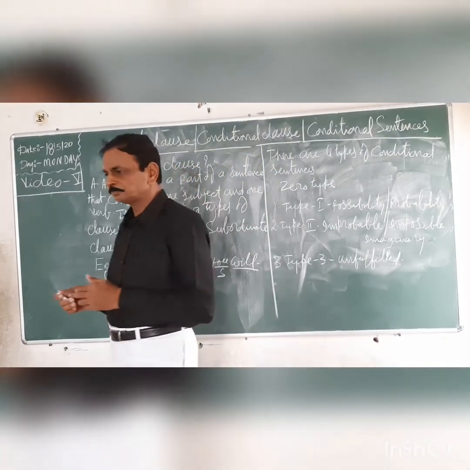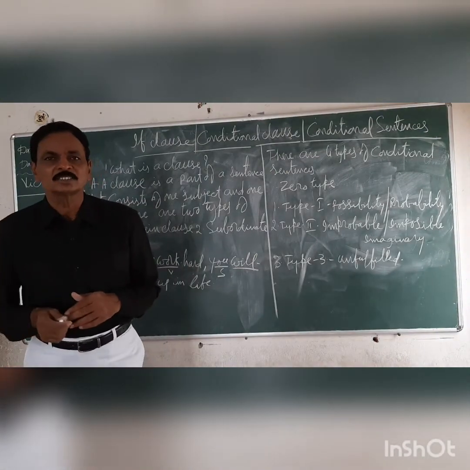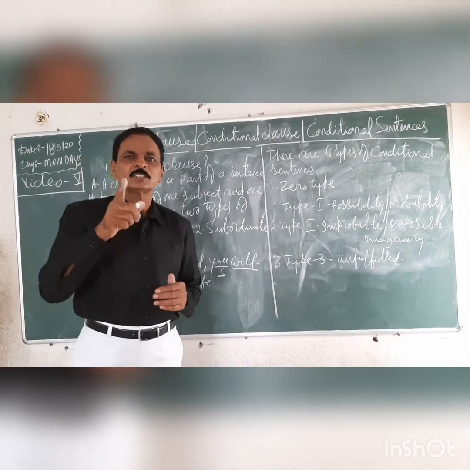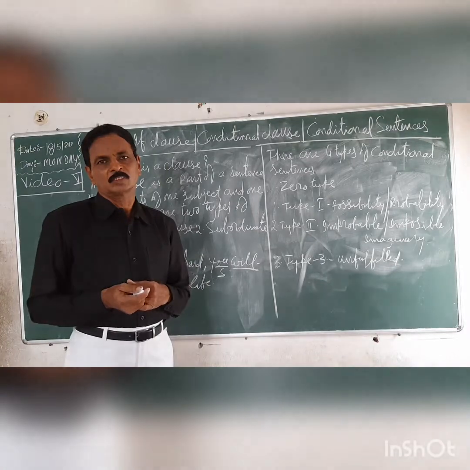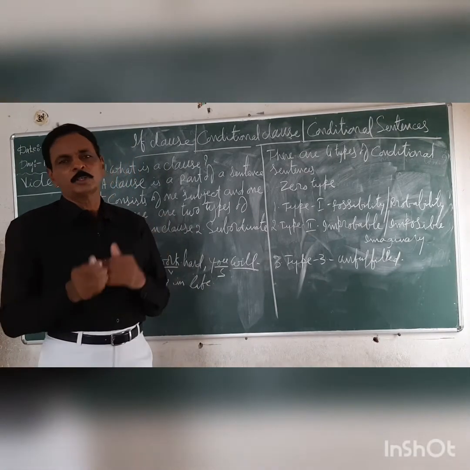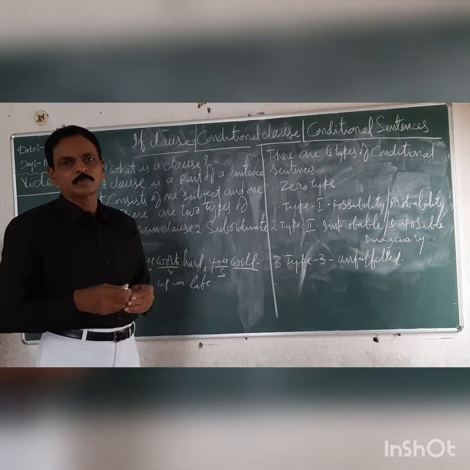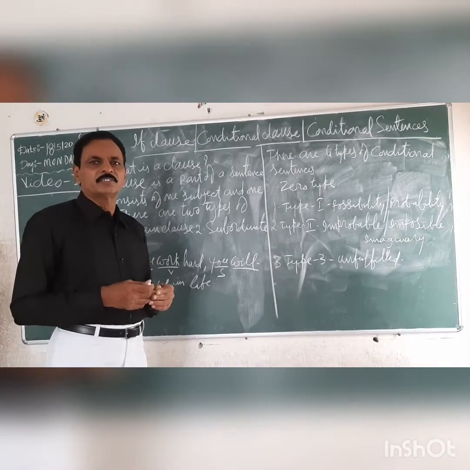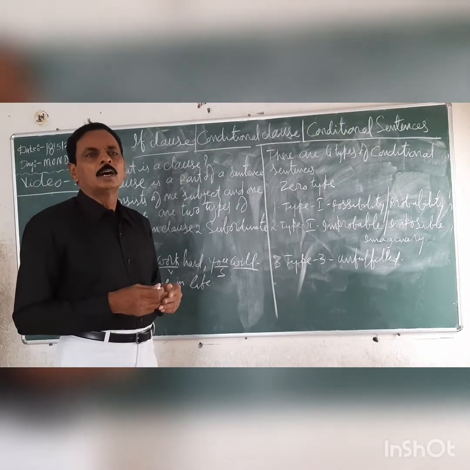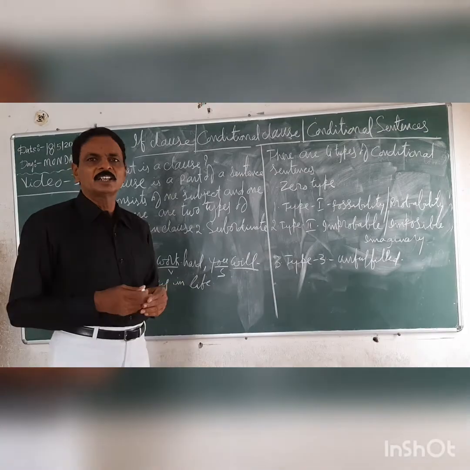And one more thing, a subordinate clause should begin with a subordinate conjunction. Compulsorily, one subordinate conjunction. For example, if, unless, where, when, till, until.